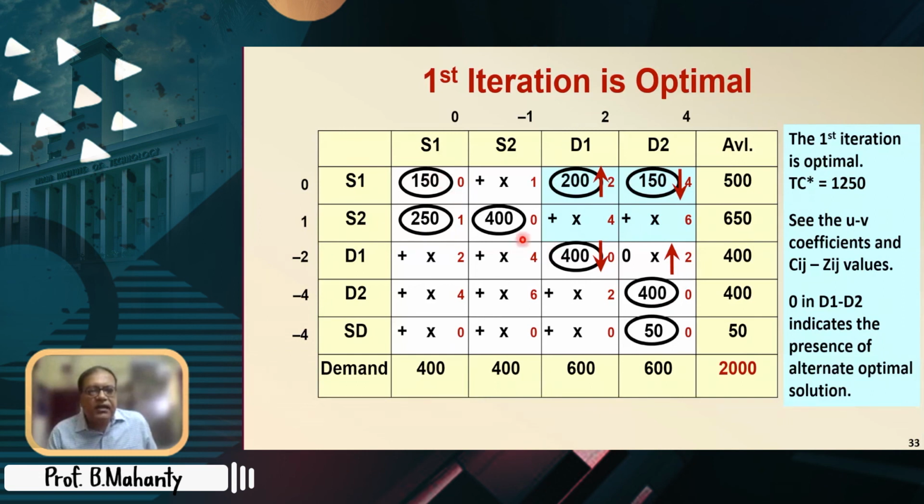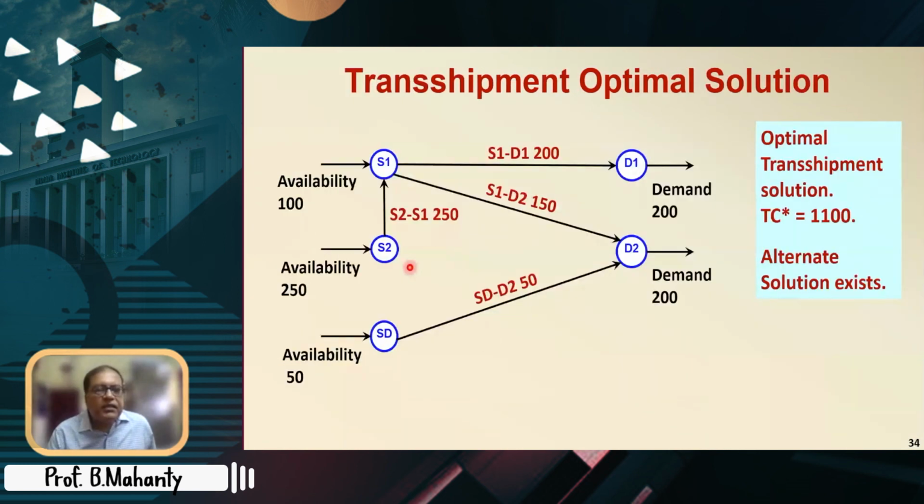It is not exactly ending at a corner because of the presence of SD, but nevertheless there is S1 to S2, S2 to S2, D1 to D1, D2 to D2 that you must identify. Since S2 to S1 is 250, it means that S2 material is completely sent to S1. Then the total amount, that is 350, is available, and that 350 is divided 200 to D1 and 150 to D2, and the remaining 50 is coming from the dummy source.